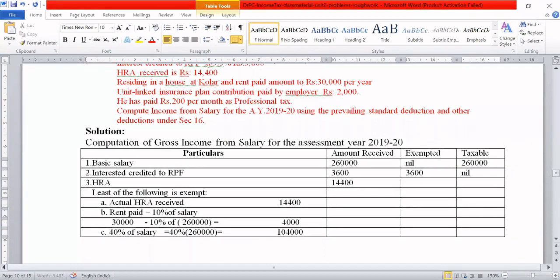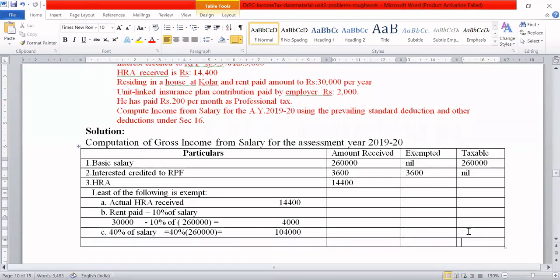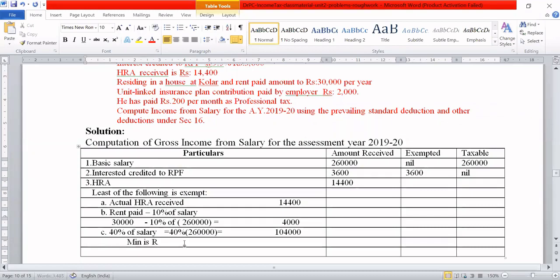So out of these, which is minimum? Minimum is 4,000. That is exempt from HRA. So the minimum is rupees 4,000, and exempted HRA is equal to 4,000.